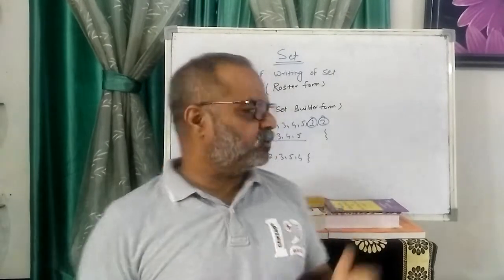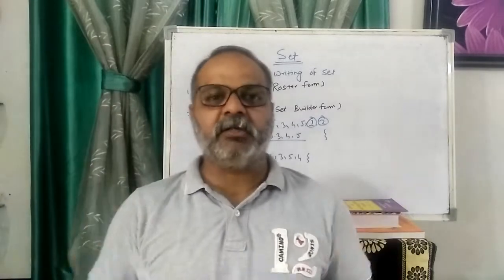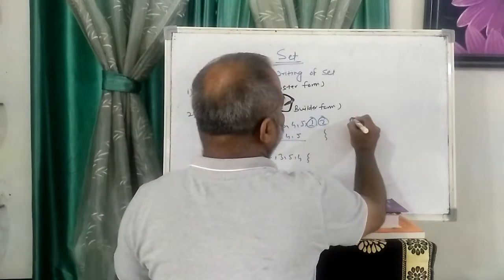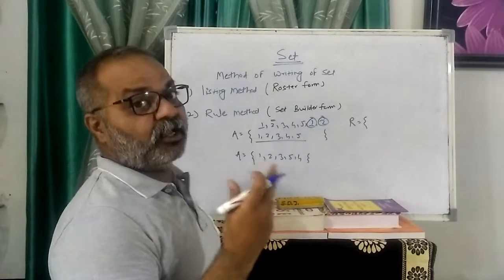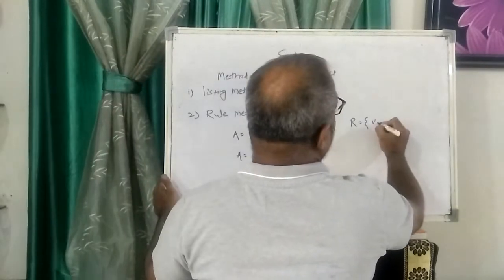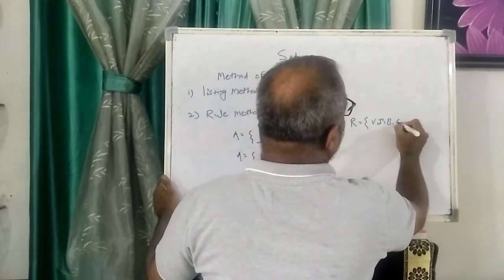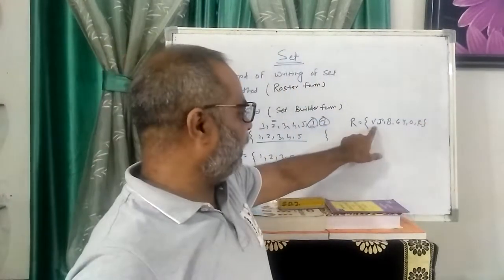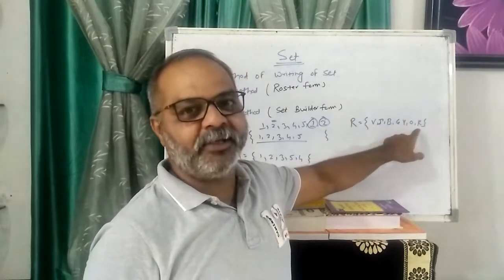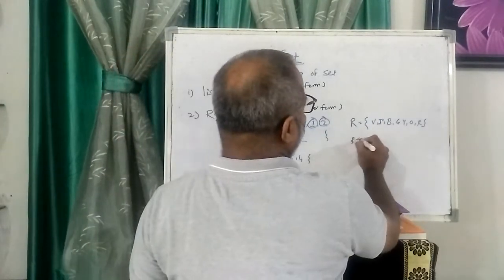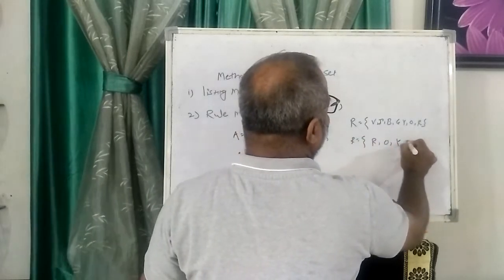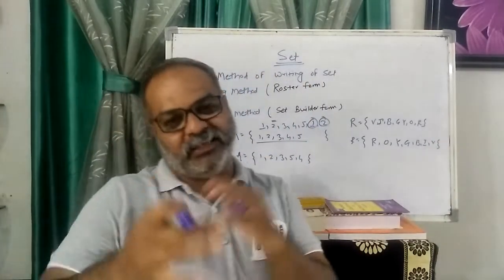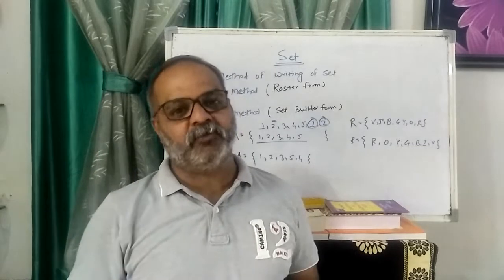Okay, so another example, the colors in the rainbow. I just write this in the listing form. So I write colors in the rainbow. Which colors are present in the rainbow? It is V, I, B, G, Y, O, R, VIBGYOR. So the colors are violet, indigo, blue, green, yellow, orange and red. You can also write this set in reverse order: R, O, Y, G, B, I, V, because we know there is no specific sequence to write the elements of the set.